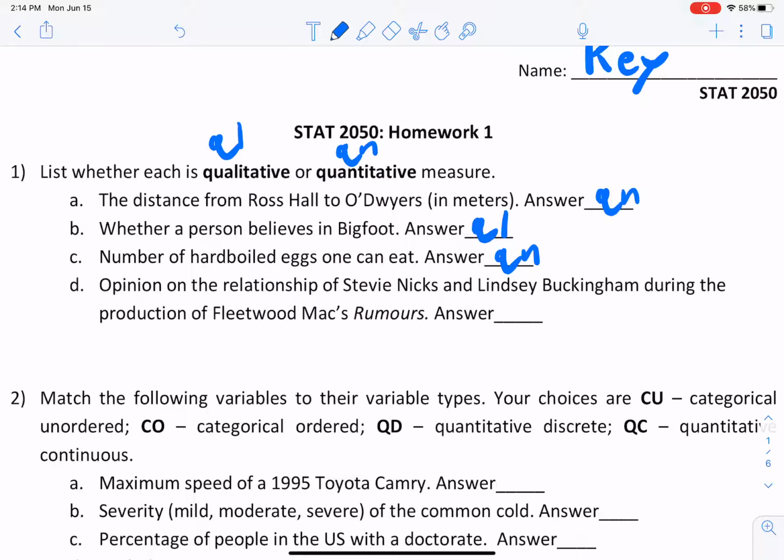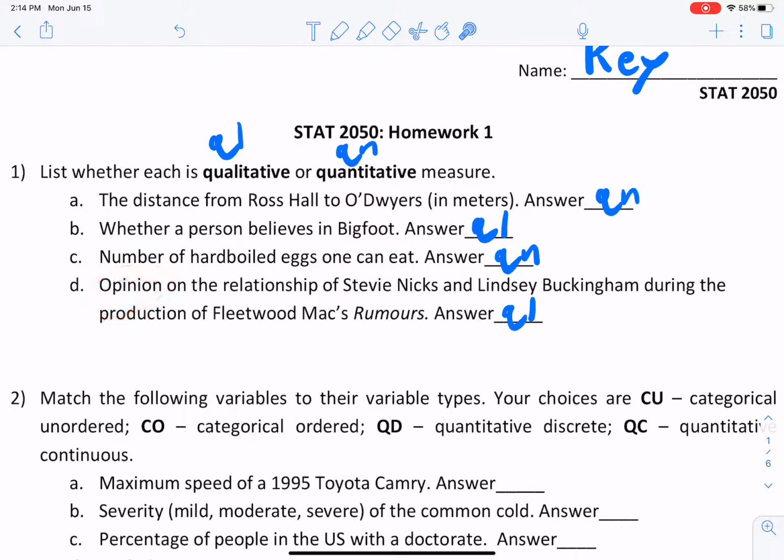And then the next one, opinion on the relationship of Stevie Nicks and Lindsey Buckingham during the production of Fleetwood Mac's best album of theirs and also the best album of all time, Rumors. Okay, if you haven't listened to it, go listen to it. So we're measuring an opinion here, right? Assuming that it's an open-ended situation and not measured on some kind of scale, we're looking at an opinion that's got some quality toward it that can be used to define it. We'll say that this is a qualitative measure. We're looking at an opinion, right?